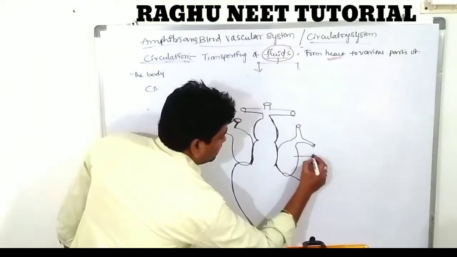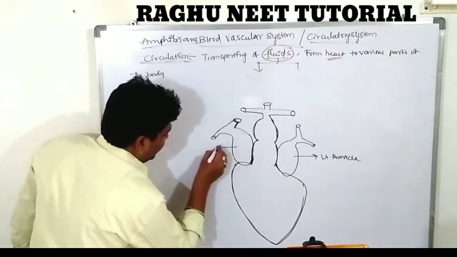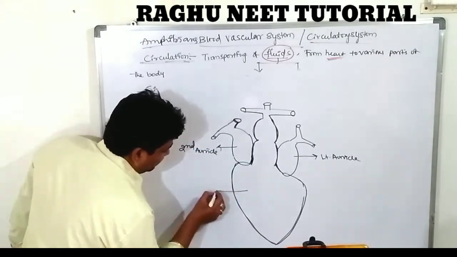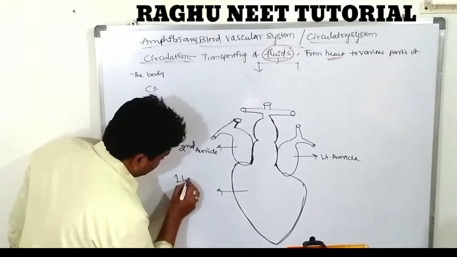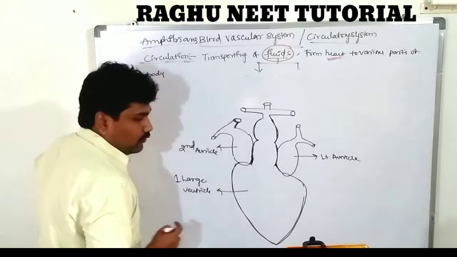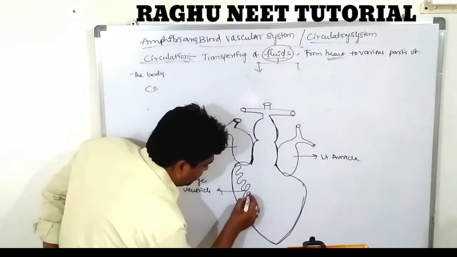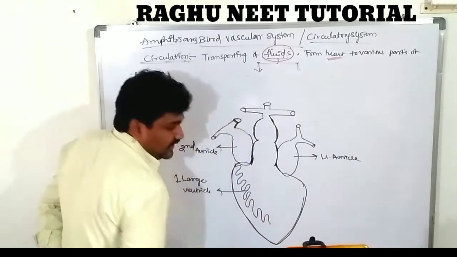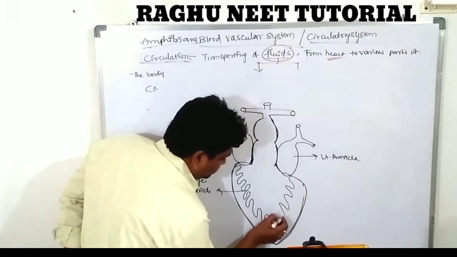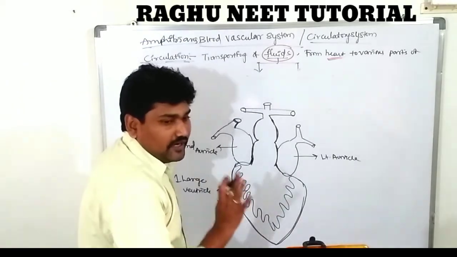There are two auricles, a left auricle and this one is the right auricle. Two auricles and one large ventricle. The inner wall of the ventricle consists of many bundles of muscles. These are known as the columnae carneae. There is no division, it is completely only one chamber.